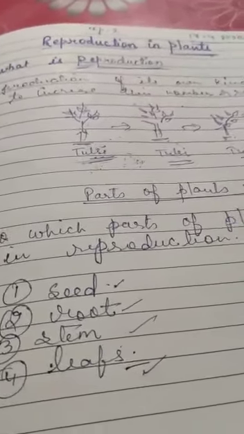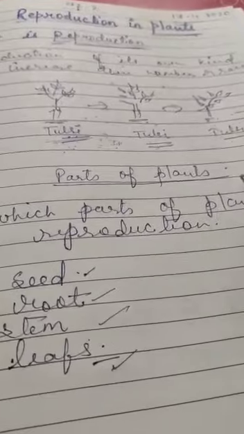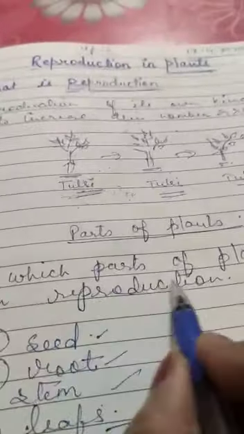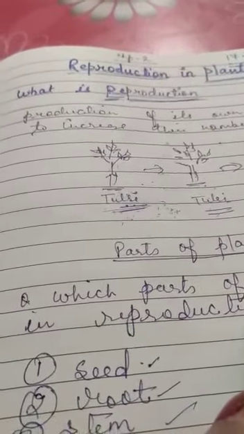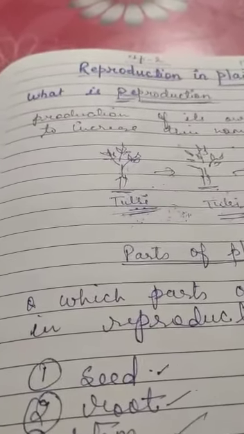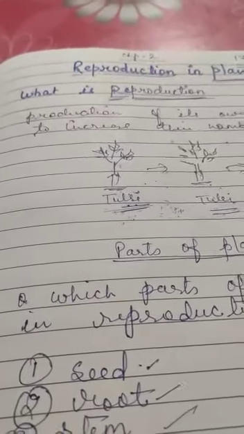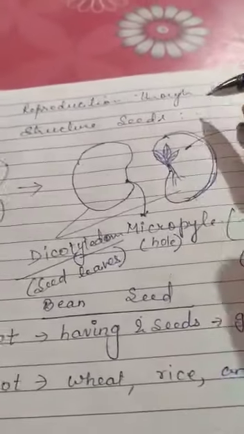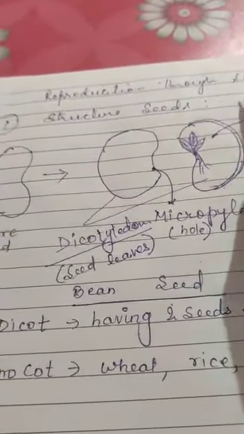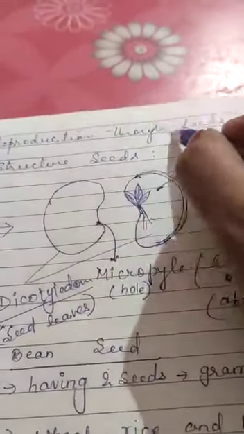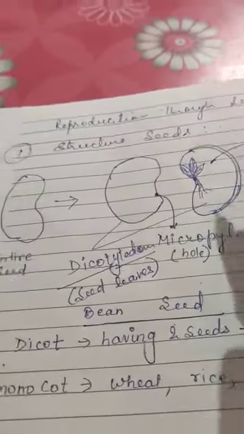Now the next topic is parts of plant. Which parts of plants help in reproduction? Yes, seeds, roots, stem and more. These types of parts of plants help in reproduction. But here we take the first example of reproduction through seeds.